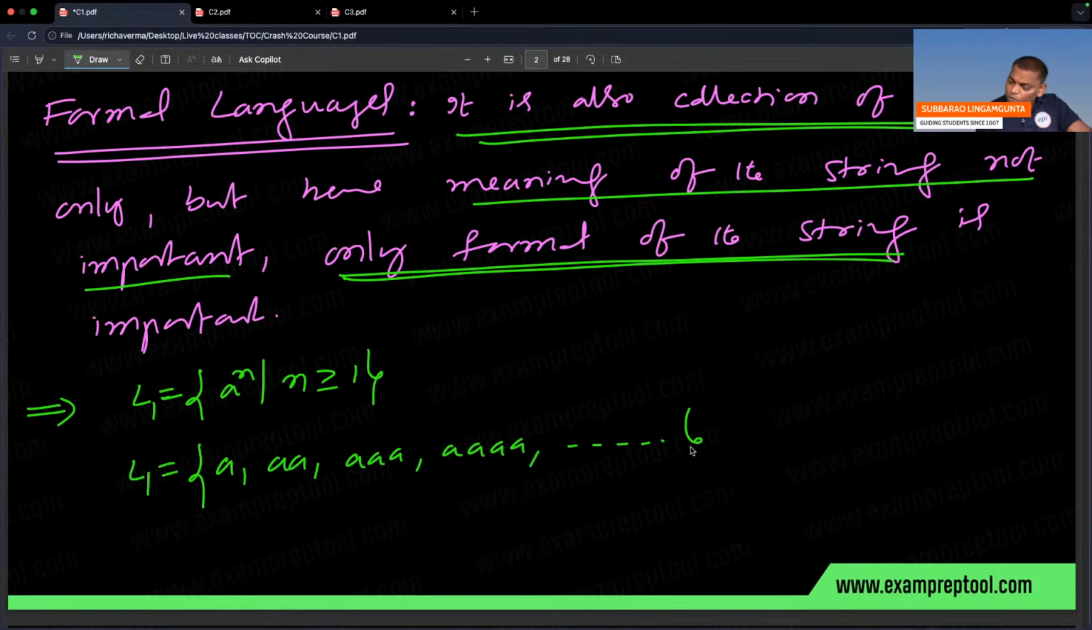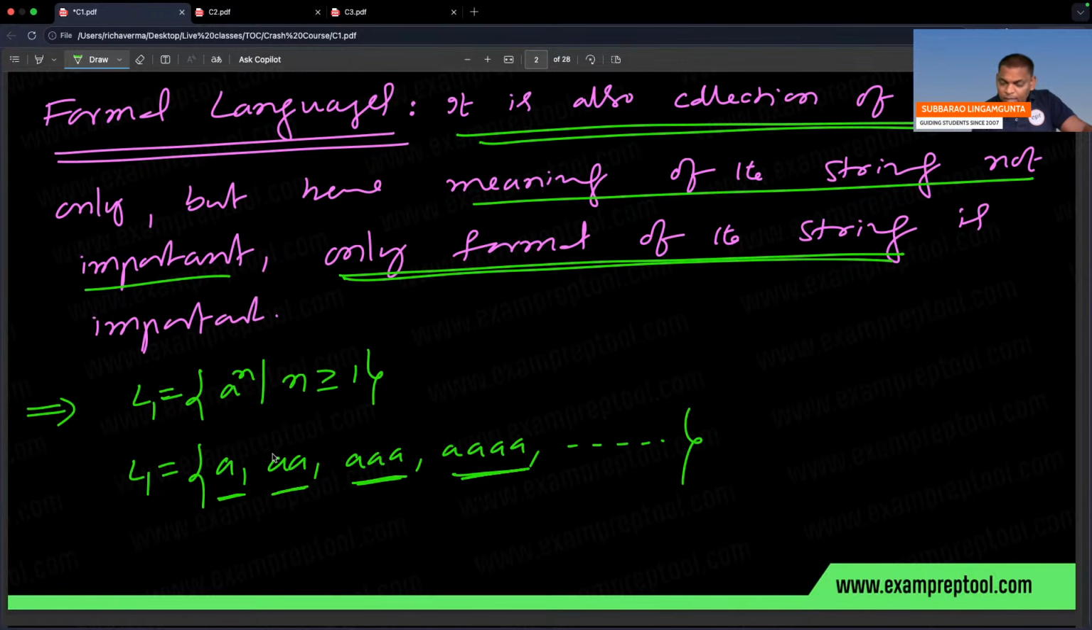But if you observe here, what is the meaning of triple a? There is no meaning. But a triple a has a format. What is the format? One a followed by one more a followed by one more a, triple a continuously, 4 a's continuously. This is the format.